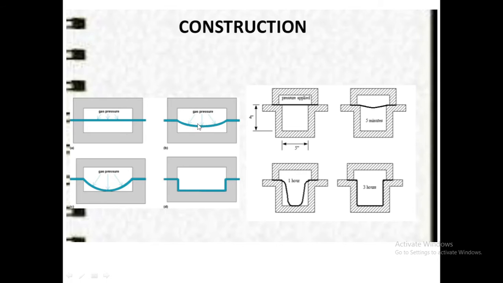See here, the second image, or image B, shows the gas pressure, and due to this gas the material gets stretched. As the pressure increases, it will take the shape of the die. In image C the material is stretched, and in image D the material has taken the shape of the die. Okay, so image A, image B, image C and image D show the